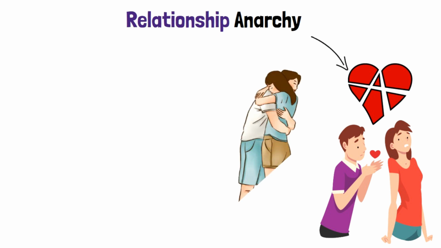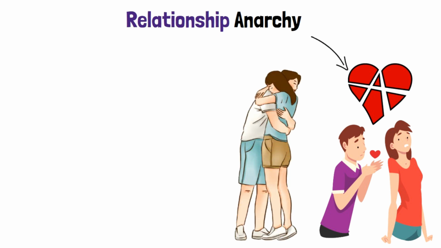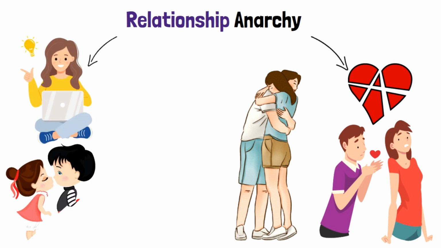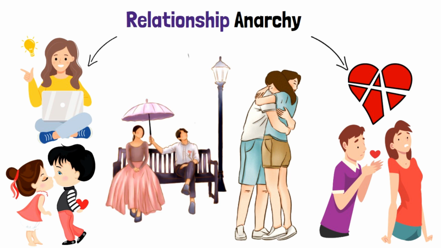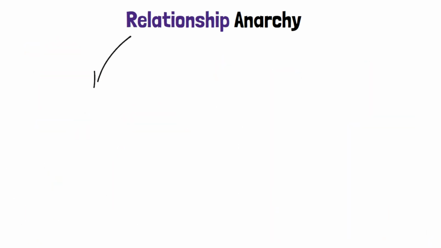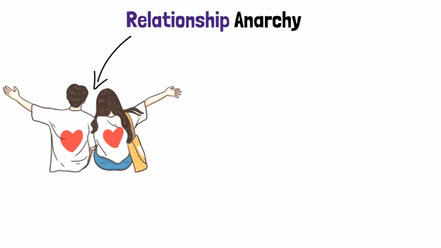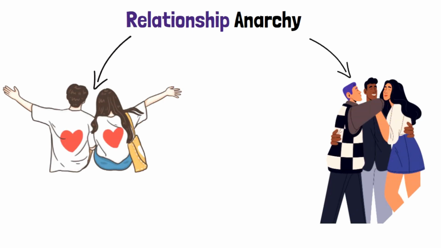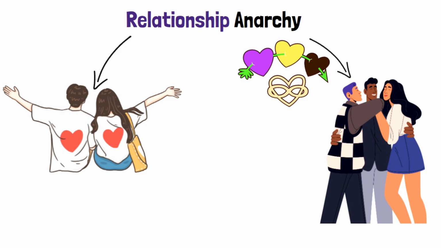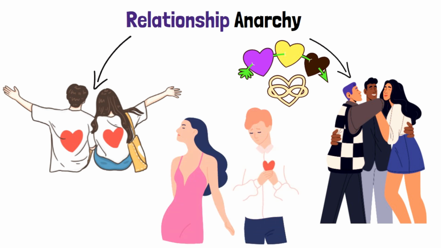Relationship anarchy. Relationship anarchy is a philosophy and practice that rejects the traditional hierarchical structure of relationships, where romantic partnerships are often prioritized over other relationships. Instead, it promotes the idea of treating all relationships, whether romantic, familial, or platonic, with equal importance and value. Relationship anarchists may engage in various forms of non-monogamous arrangements, such as polyamory or solo polyamory, while rejecting the notion of ranking relationships by importance or commitment level.